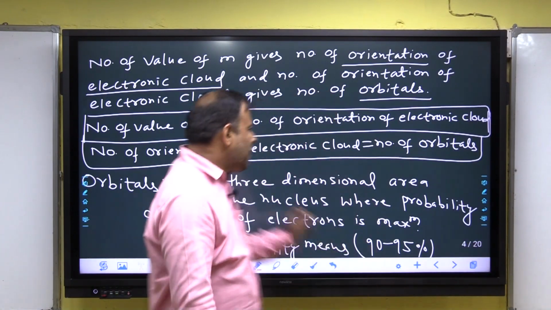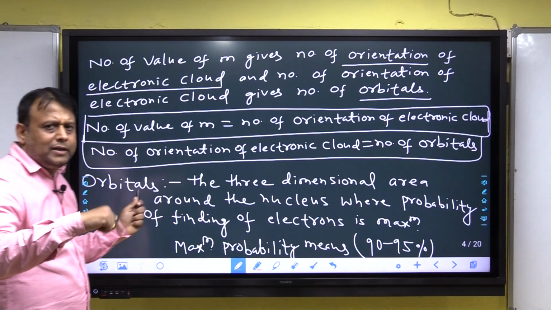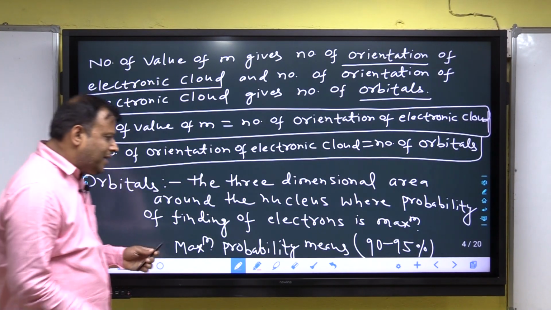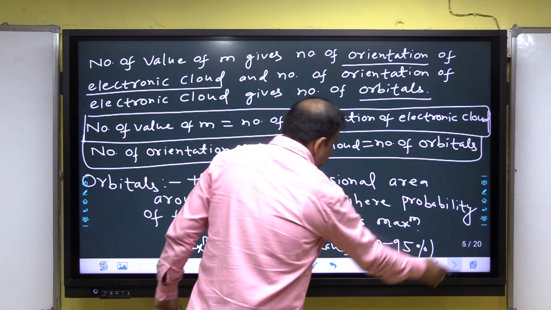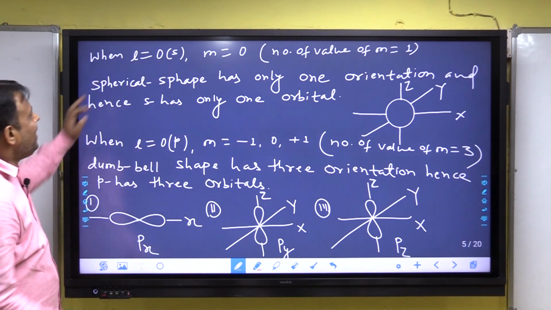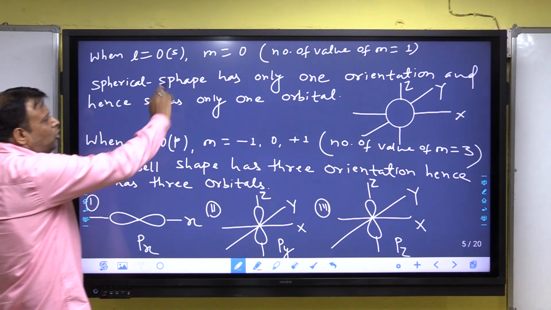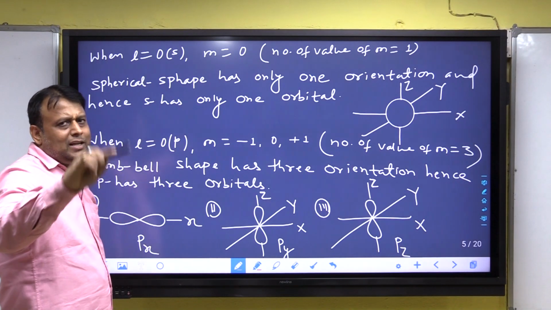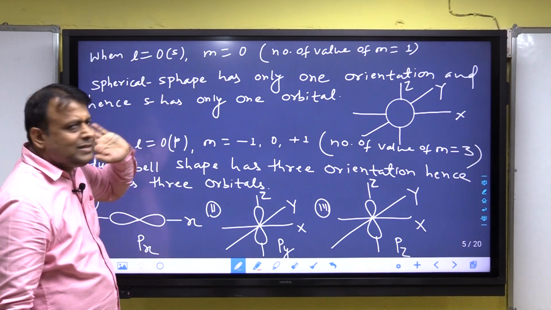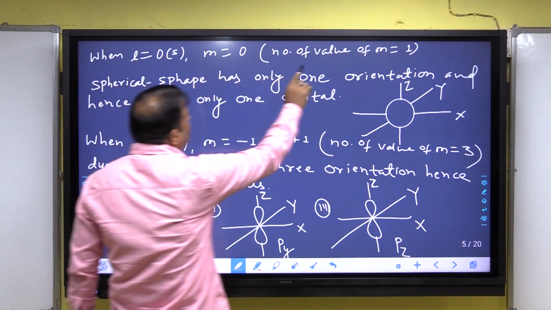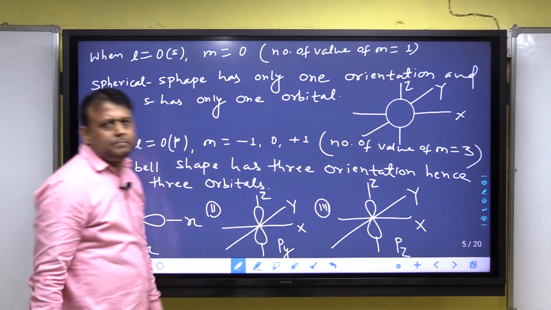Listen carefully. The number of orientations is equal to the number of orbitals. Next, when L is equal to 0, look at both. When L is 0, M is 0, because M equals minus L, 0 to plus L. L is 0 and hence M is 0. When M is 0, the number of values of M is 1.